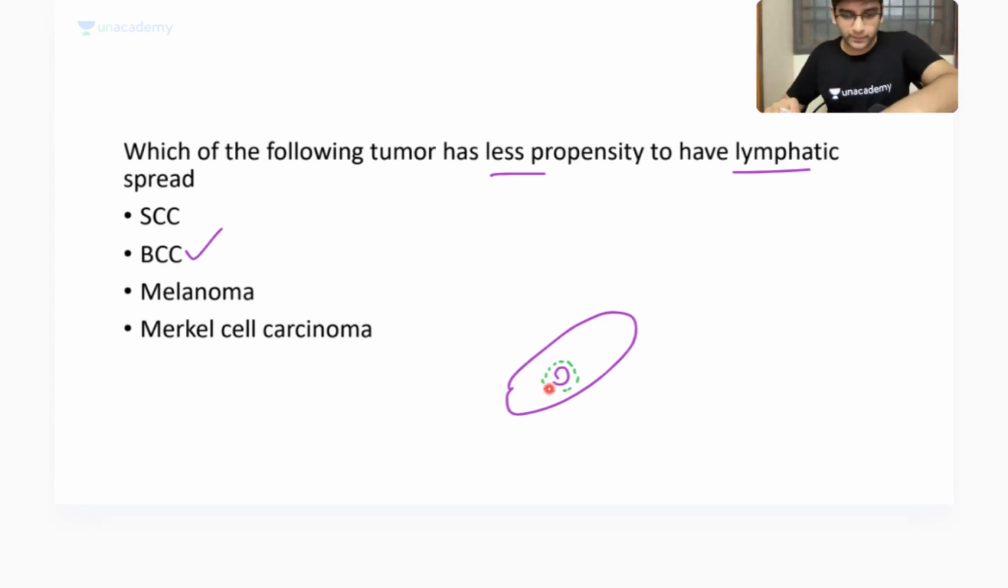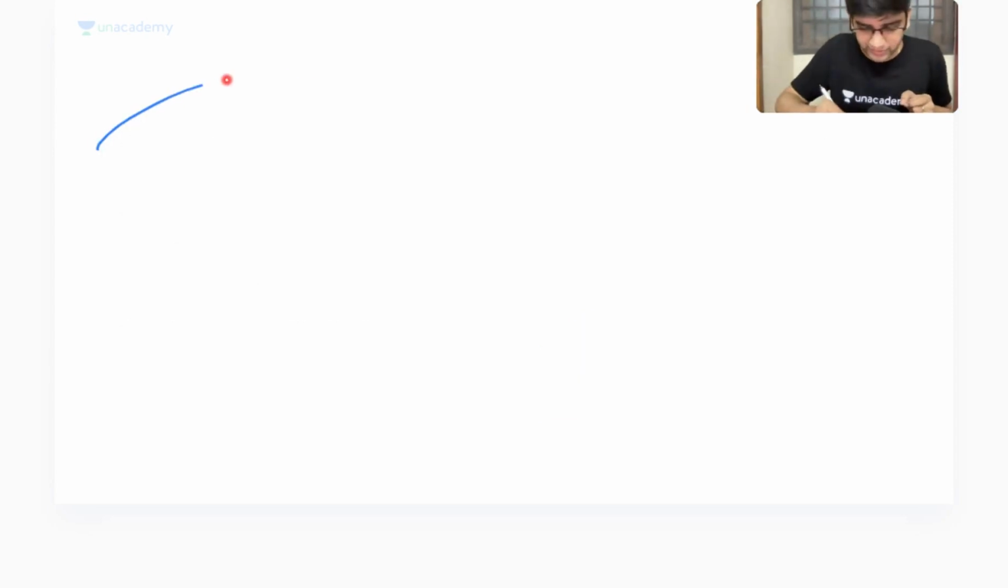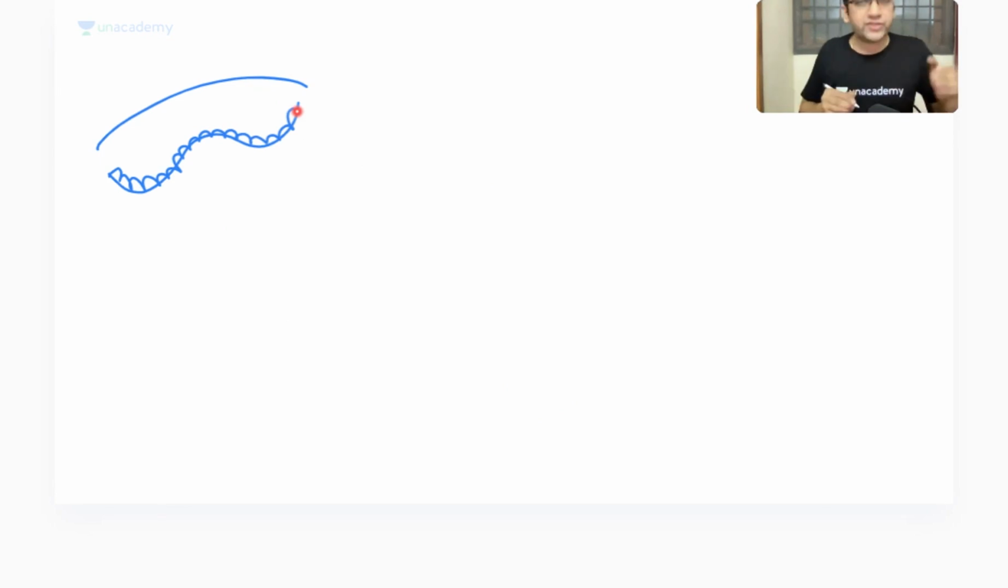So if you remember basal cell carcinoma, if you know the microscopy of basal cell carcinoma, we'll know why it doesn't spread. See, we have to know why. That's why we read pathology, right? So this is my squamous epithelium, and you have basal cells like this. Okay. So if you remember the histopathology, what will you see in basal cell carcinoma? In basal cell carcinoma, you will have nests of basal cells.